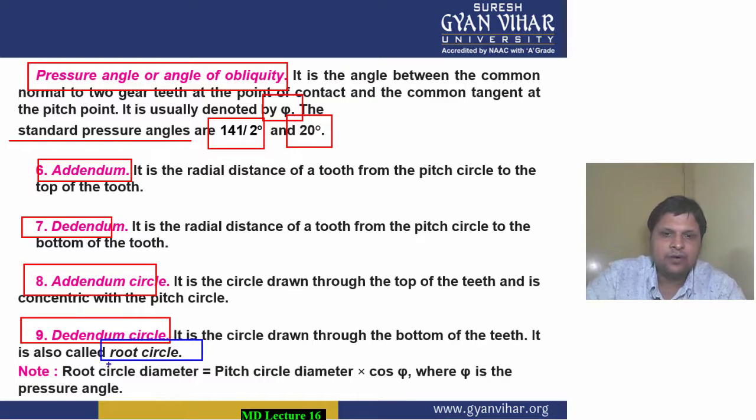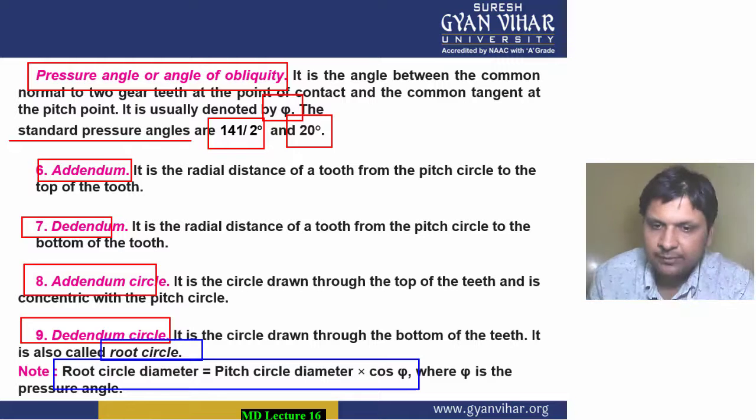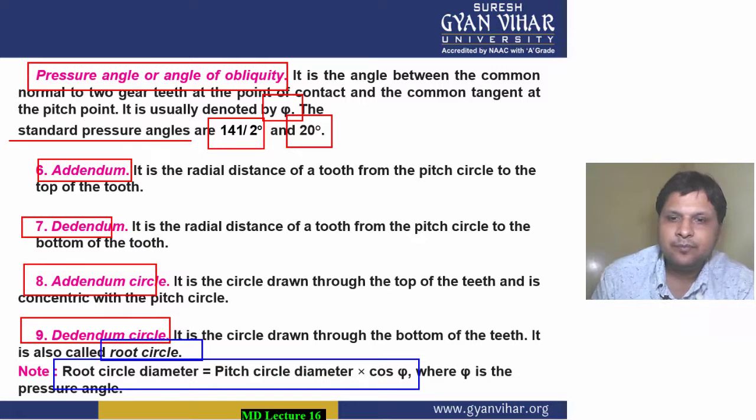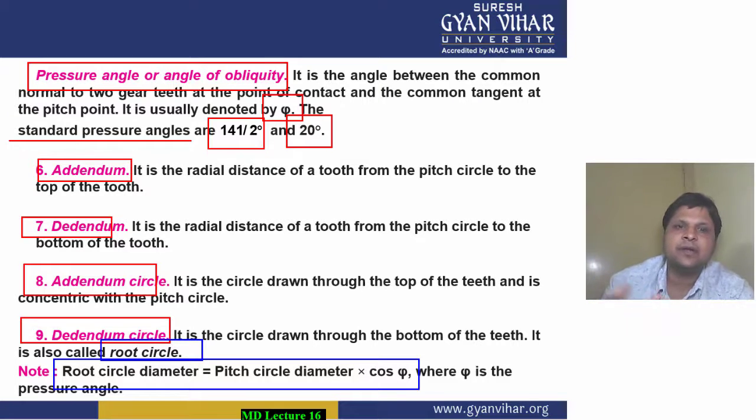If you want to calculate the root circle diameter, and you have the value of pitch circle diameter, you can find it by multiplying the pitch circle diameter by cos phi, where phi is the pressure angle. So root circle diameter is equal to pitch circle diameter into cos phi.